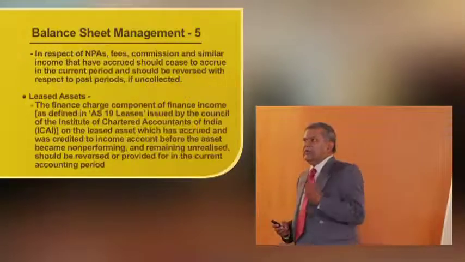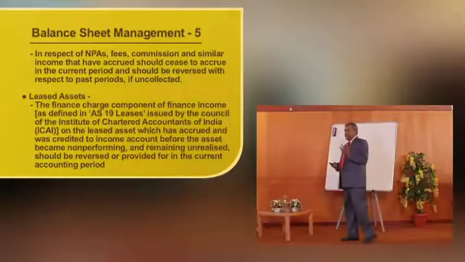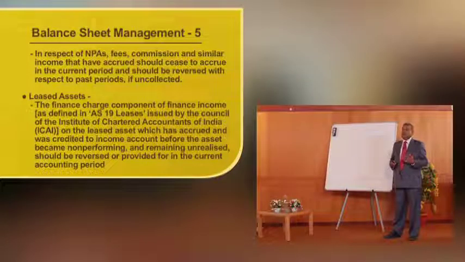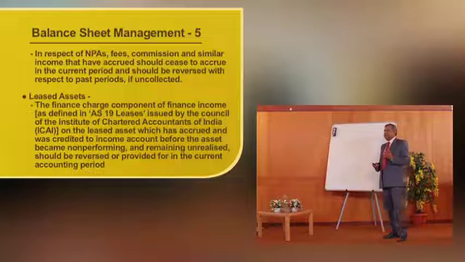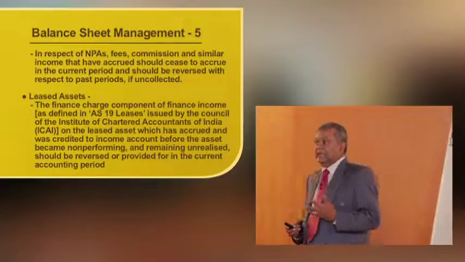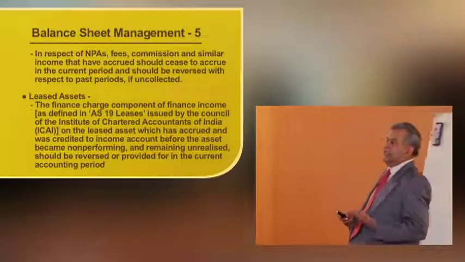That's a big amount. In respect of NPAs, fees, commission and similar income that have accrued should cease to accrue in the current period and should be reversed with respect to past periods if uncollected. Same rule is for fees and commissions.